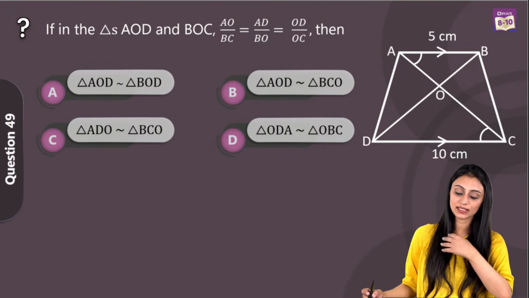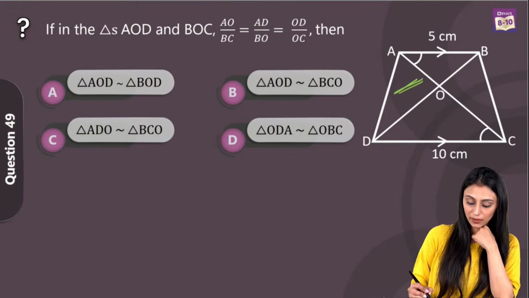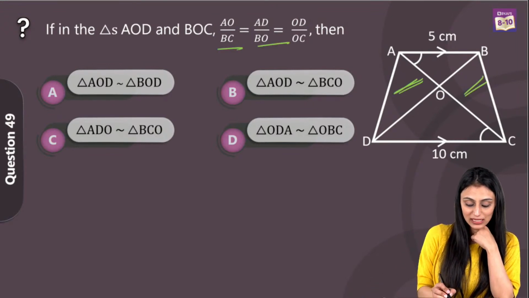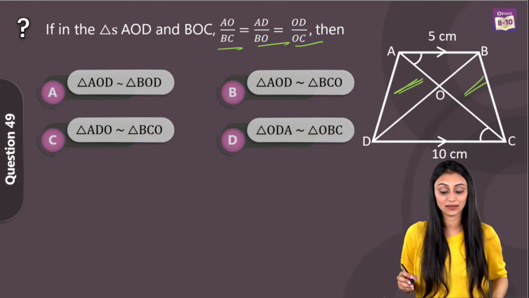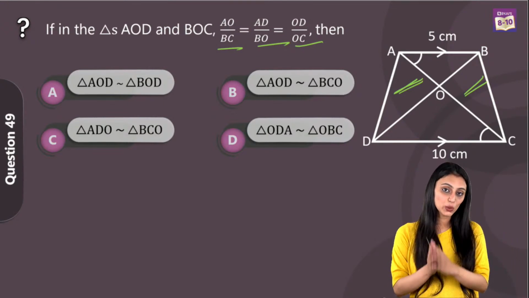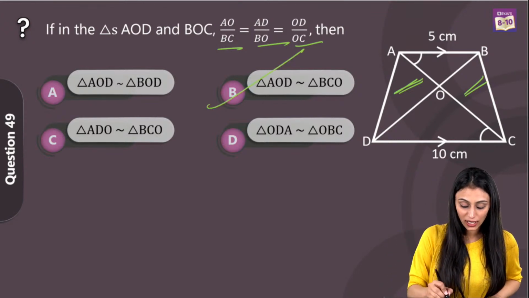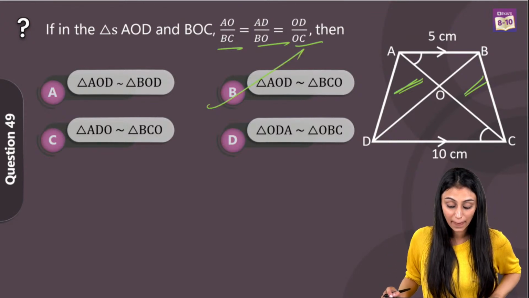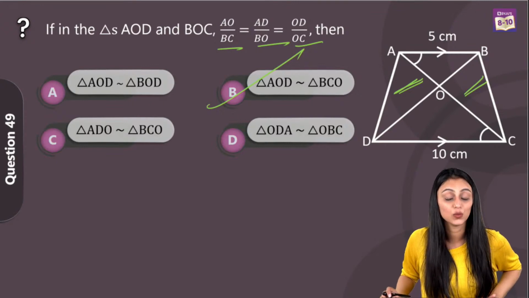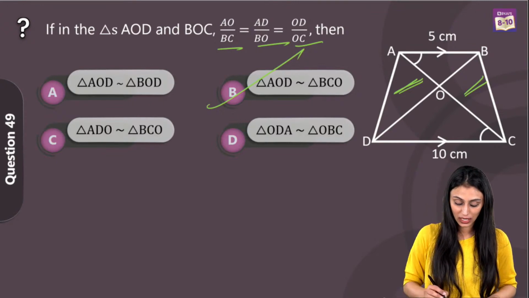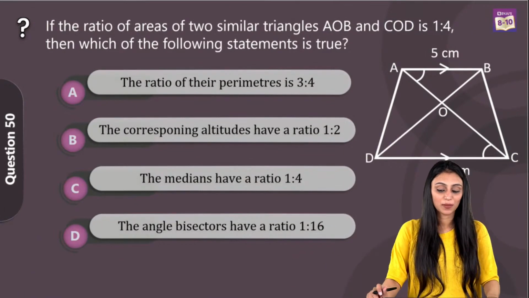So if in the triangles AOD, this triangle we are talking about, and BOC, we have AO by BC, AD by BO, and OD by OC, then if I use the side similarity criteria, I can say that here triangle AOD would be similar to triangle BCO. So option B would be the right answer for this question. Now let's take a look at question number 50.